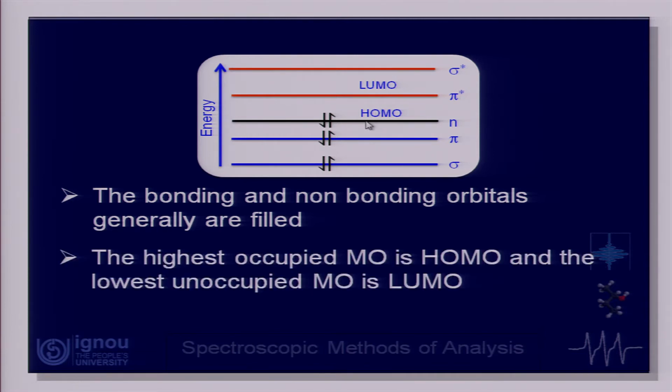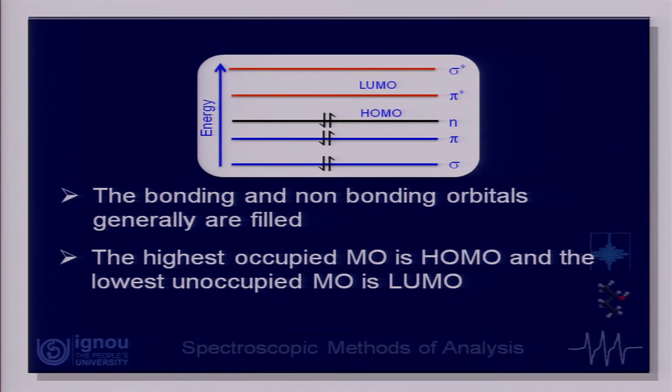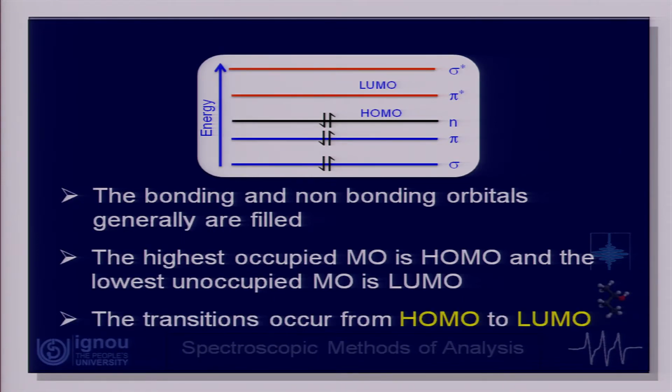Now, when I give radiation to this molecule and the radiation is absorbed, what basically happens is that the electron in the HOMO, the highest occupied molecular orbital, takes up this energy and goes to the higher energy level, that is LUMO. So, essentially in the case of UV visible spectroscopy, the transition happens to be from HOMO to LUMO molecular orbitals.